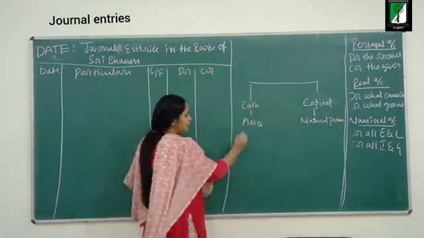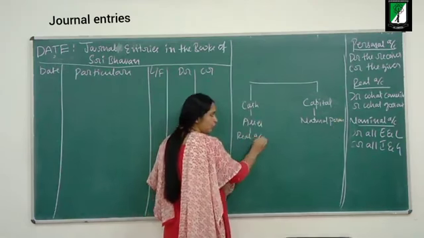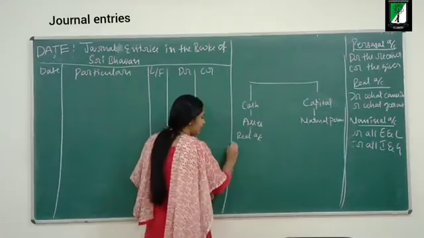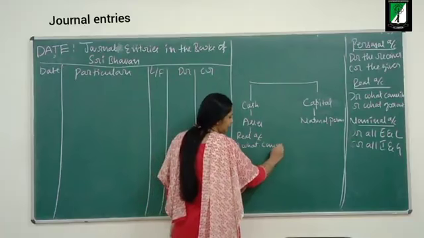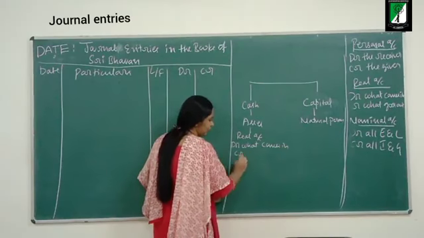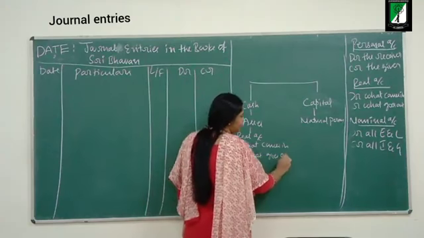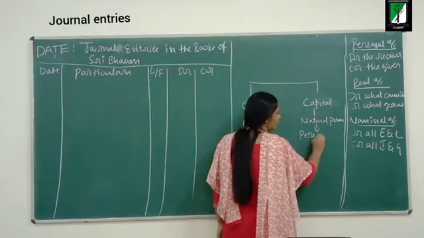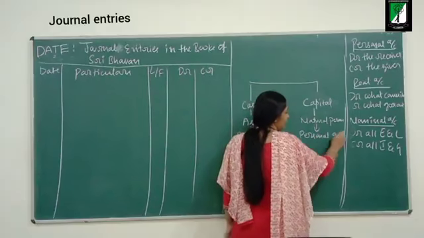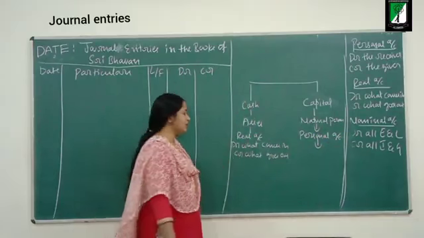Now, if it is an asset, which account rule? Real account rule. What does the real account say? Debit what comes in, credit what goes out. And if it is a natural person, which account rule do we follow? Personal account rule. What does the personal account say?